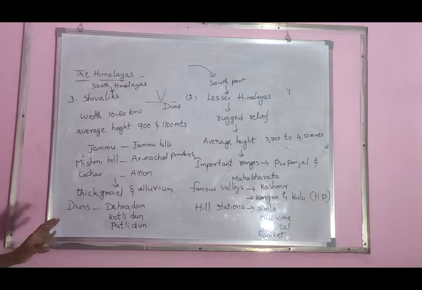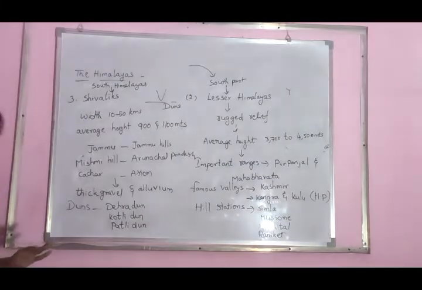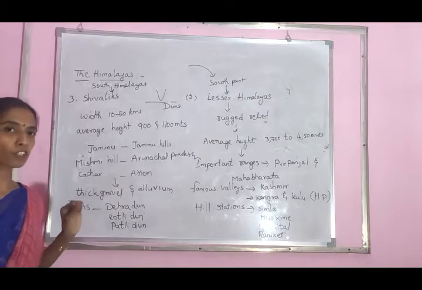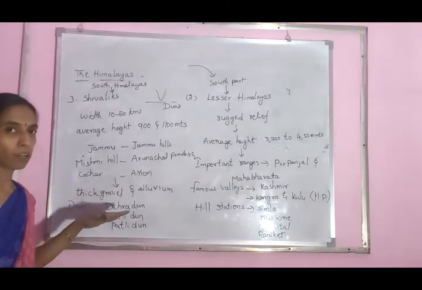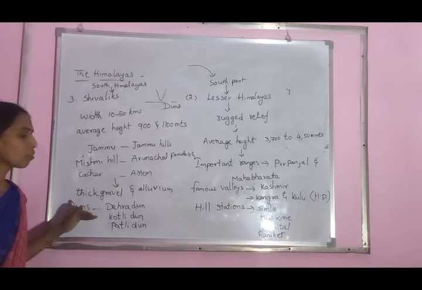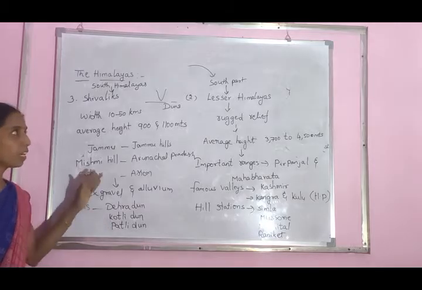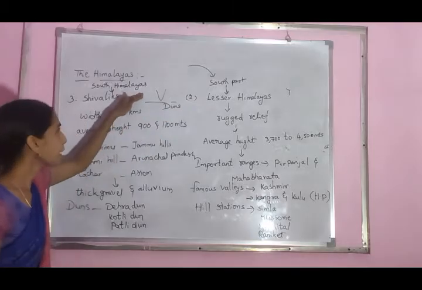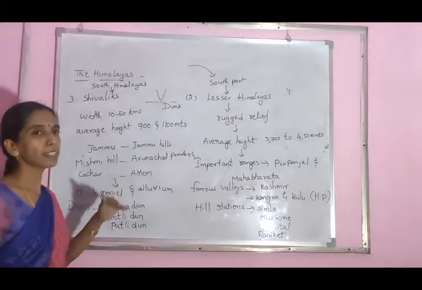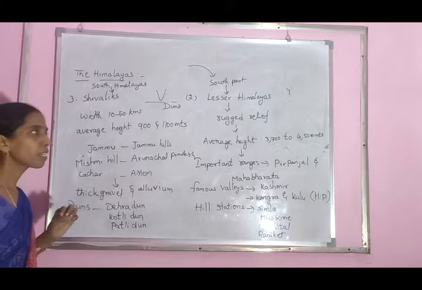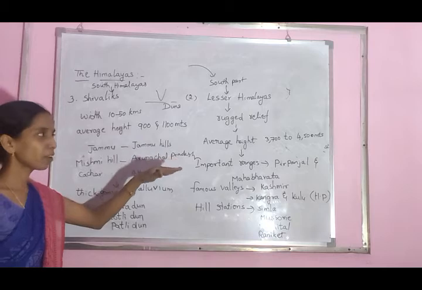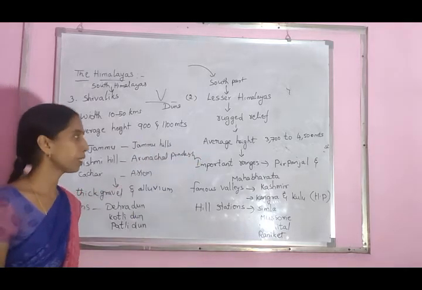Do you understand? The entire Himalayas are divided into how many types? Three types. The first one is the Greater Himalayas, or Himadri. These are totally covered with snow and ice. What is the average height? 6,100 meters. Next is the Lesser Himalayas, the south part of the Himalayas. The Lesser Himalayas are covered with rugged relief. The average height is 3,700 to 4,500 meters.